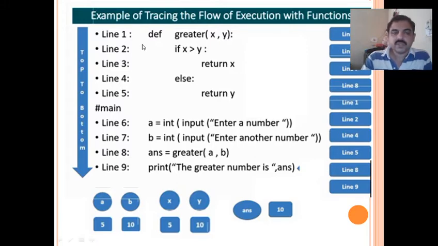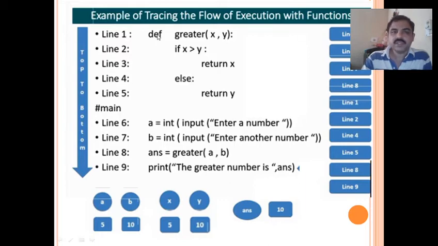Without a function or without any conditional statements or anything, the program executes line by line, that we know, right? So here with a function, what is the difference? Let us see. So here, first, when you execute the program, control will come to the first line, right? So line 1 will be executed first.